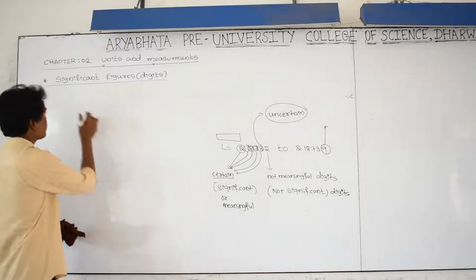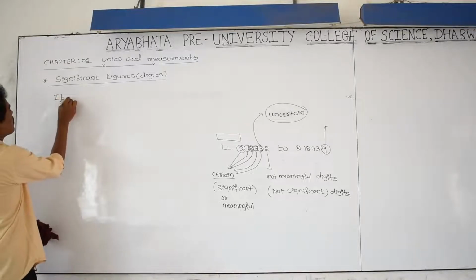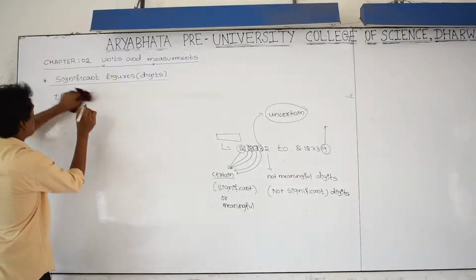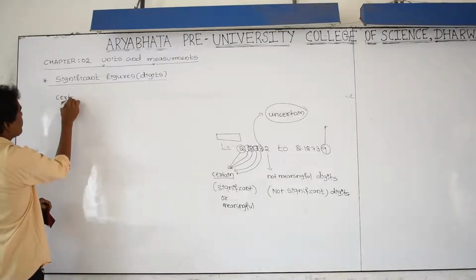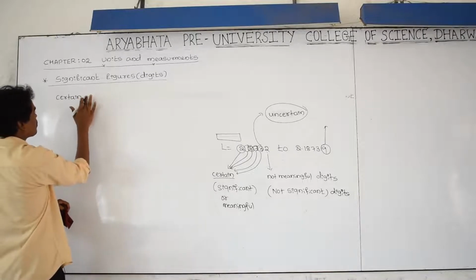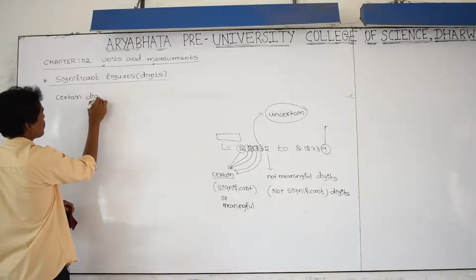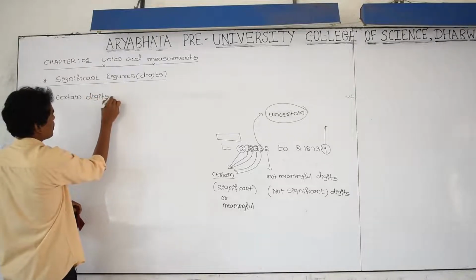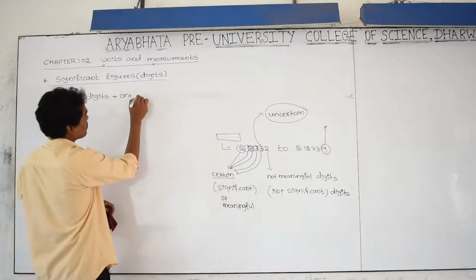Therefore, what is the definition? Certain digits plus one uncertain digit.